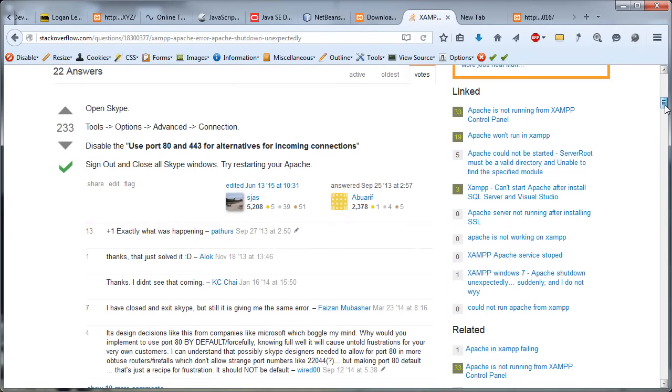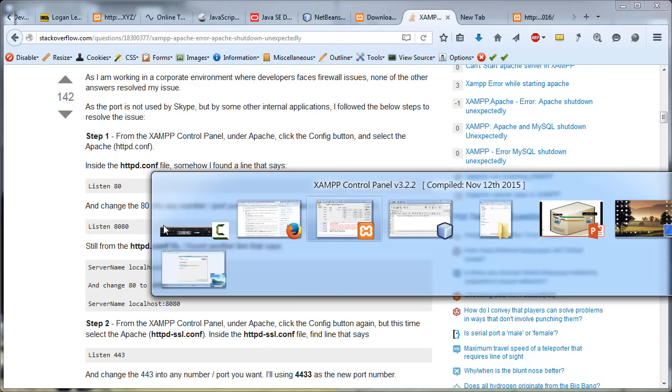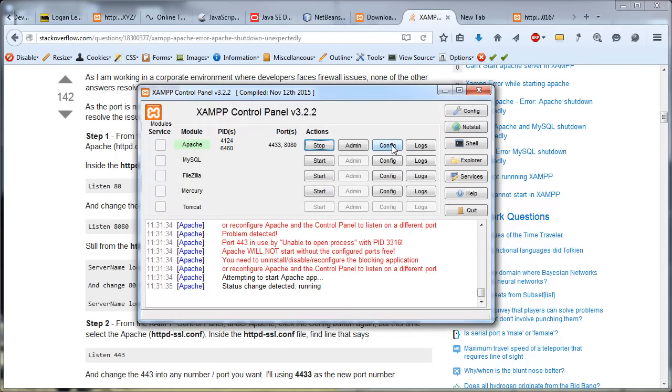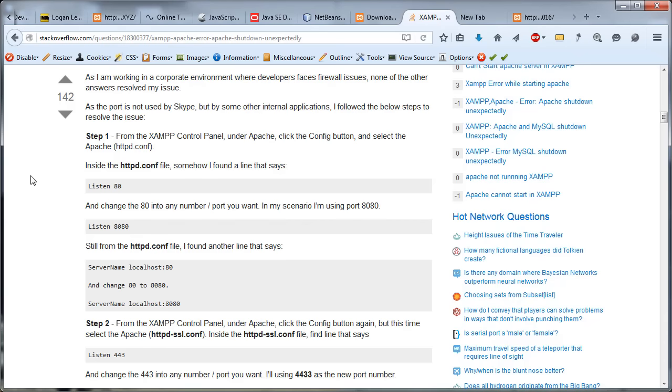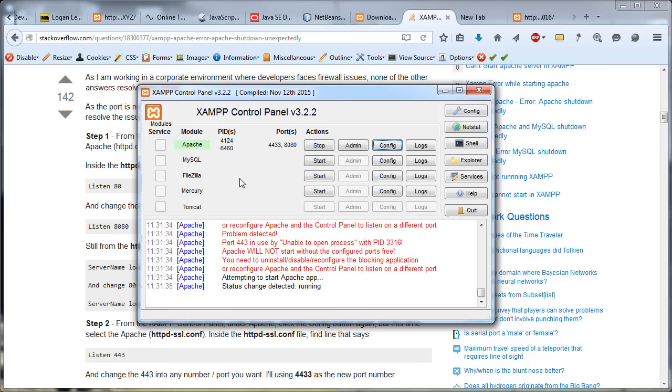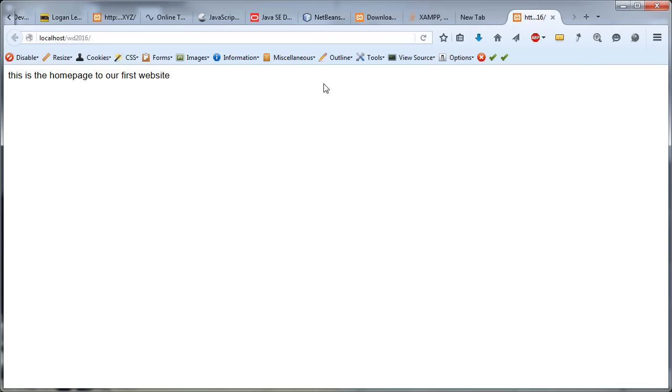I would first go for the second answer here, this one, because some things need to change then. Here you need to go to config and two different files. Something needs to be changed, but it's very clearly indicated and described here. I hope nothing needs to be changed, but if that is the case, a link is underneath the video or in the notes.